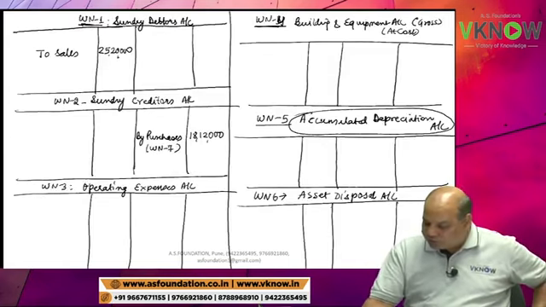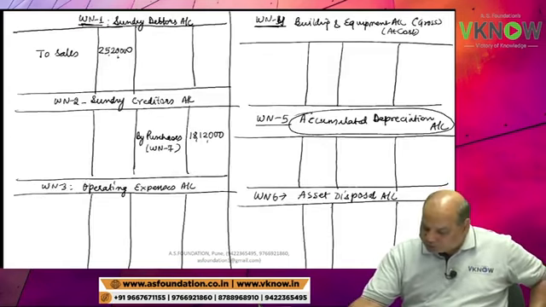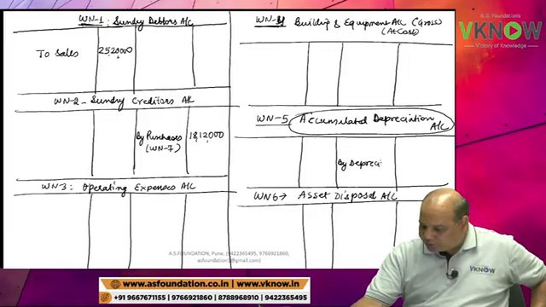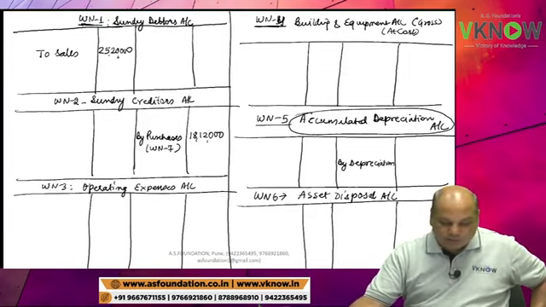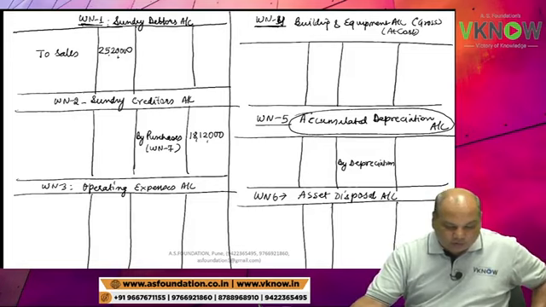So my dear student, come to accumulated depreciation account, working note 5, credit side. By depreciation, first line blank. So this depreciation is how much? 60,000.